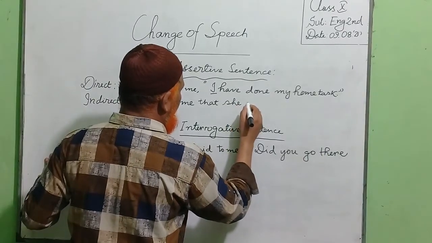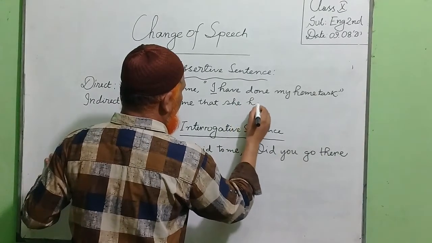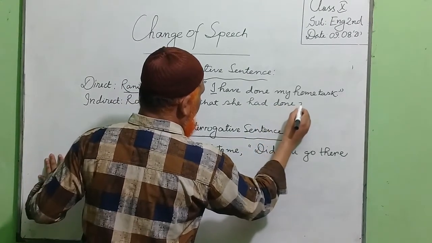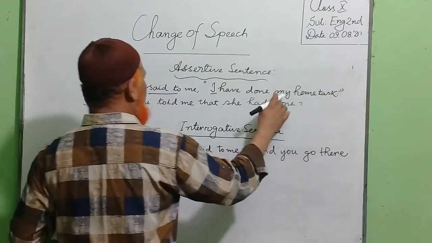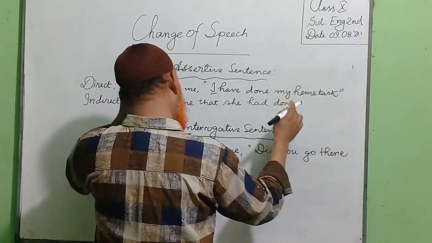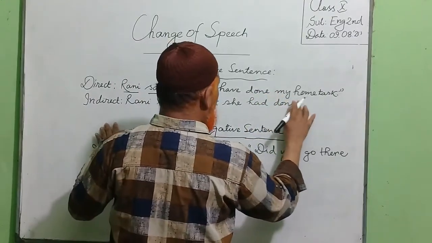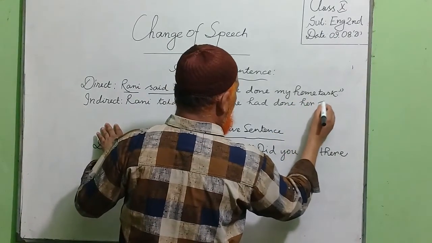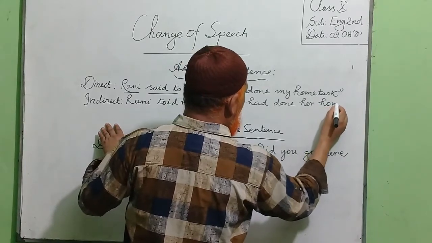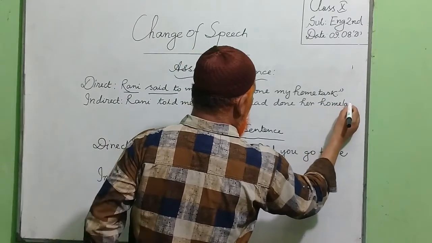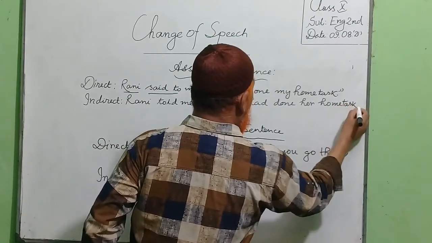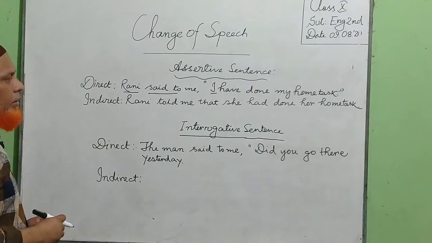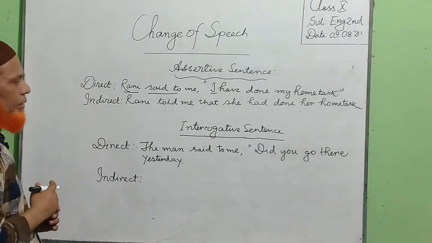So you write she had done, and my should be changed to her home task. Okay, I think you have understood the matter.